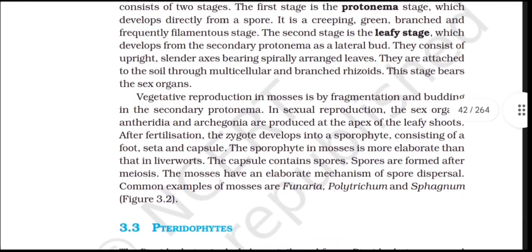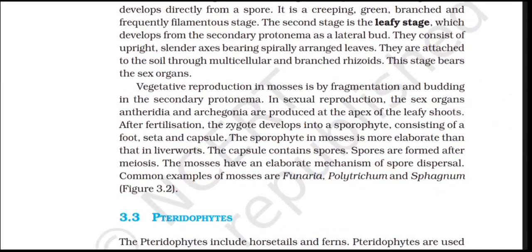Vegetative reproduction in mosses is by fragmentation and budding in the secondary protonema. In sexual reproduction, the sex organs, antheridia and archegonia, are produced at the apex of the leafy shoots. After fertilization, the zygote develops into a sporophyte consisting of foot, seta, and capsule. The sporophyte is more elaborate than in liverworts. The capsule contains spores. Spores are formed after meiosis.